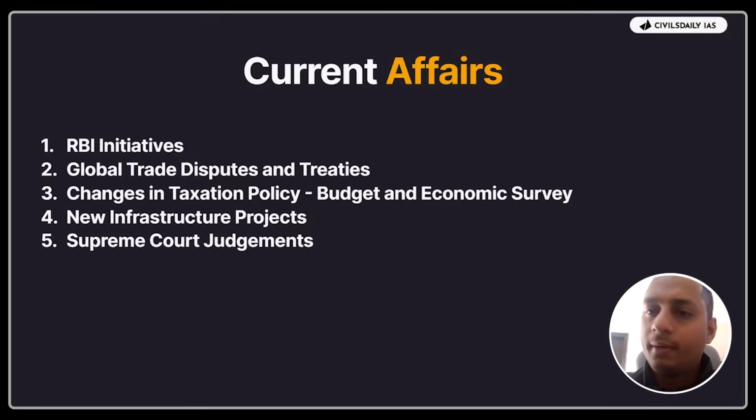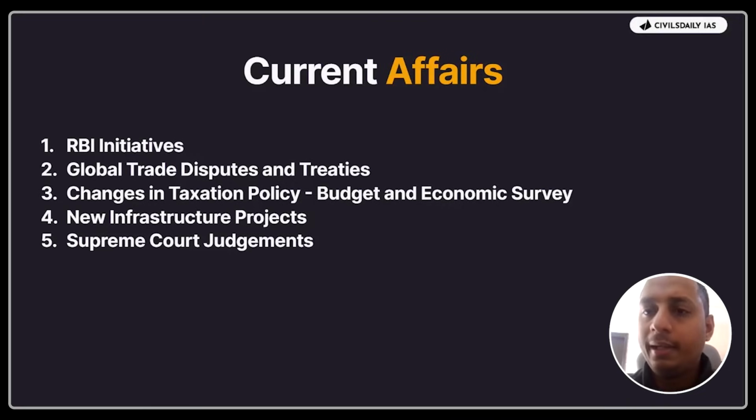So all these international organizations which come in the news, especially the IBRD question came. There was current affairs news with respect to IBRD as well in 2025. That's why UPSC asked the question in 2025. So any external organizations which come in the news, G20 was asked in 2020 for the fact that the G20 summit happened in India. And the second thing, changes in taxation policies.